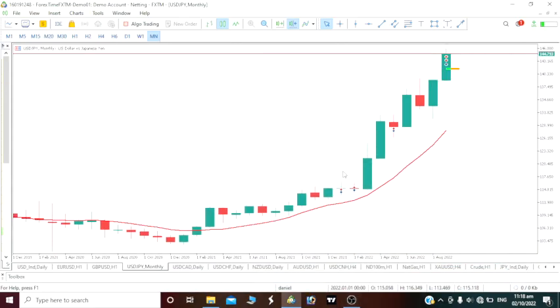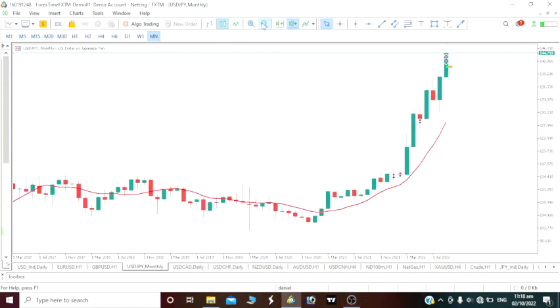So guys, what we have here is USDJPY. We would want to look at the movement for the next day, which is 3rd of October 2022. We would want to predict where this price will be moving.